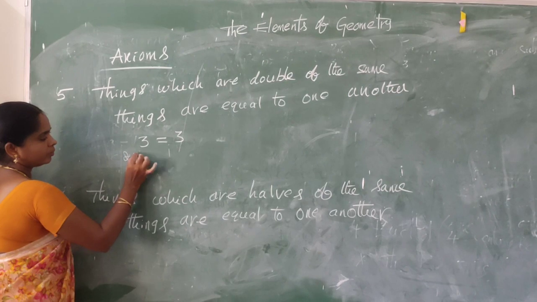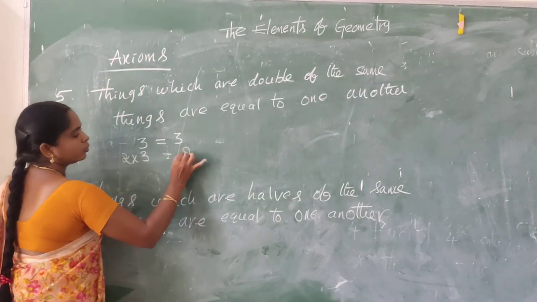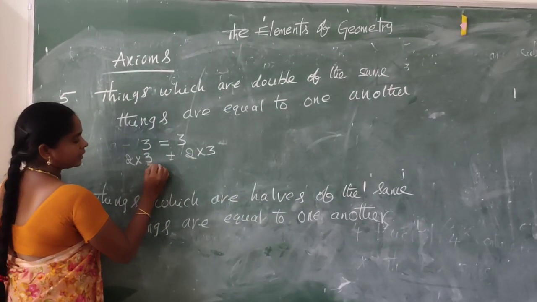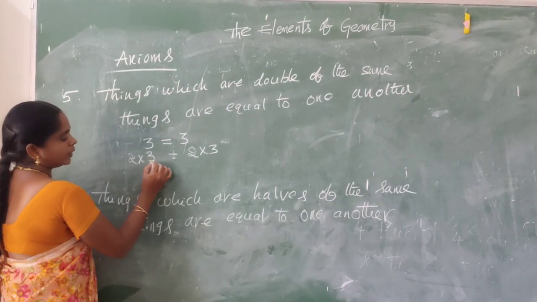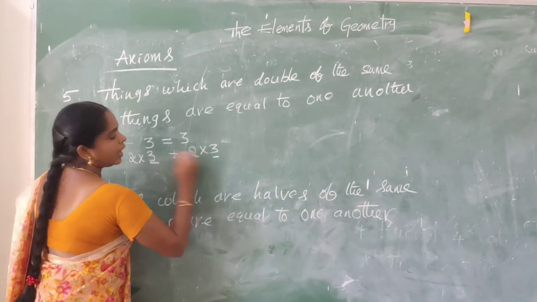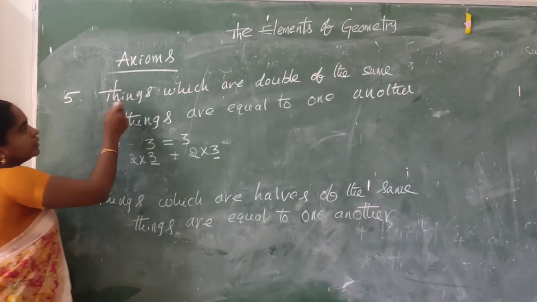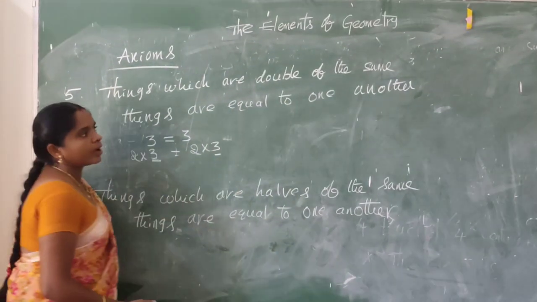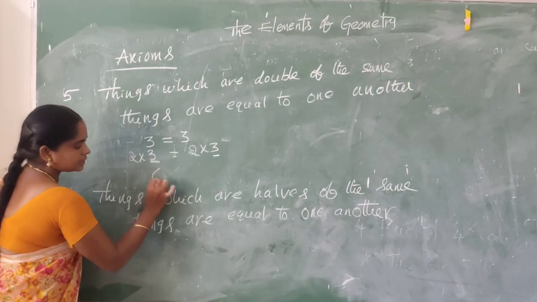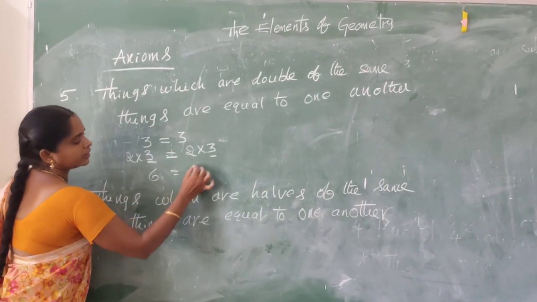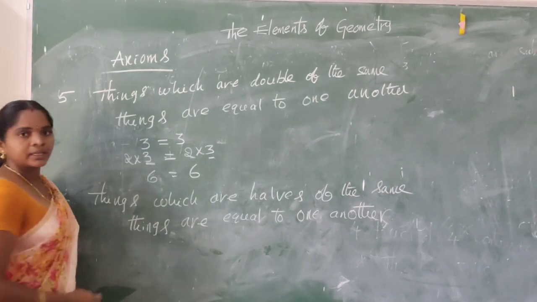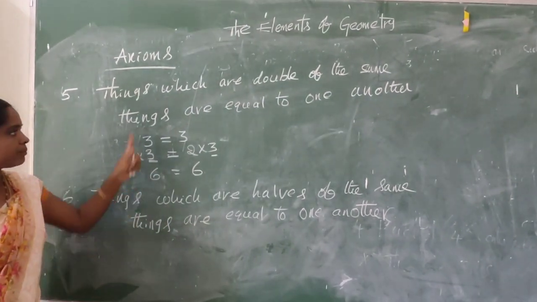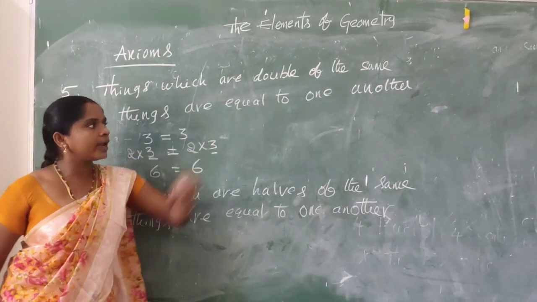2 into 3 equal to 2 into 3. Double of the same things. Here we can multiply 3 on both sides. Double of the same things are equal to one another. So 2 into 3, 6, equal to 2 into 3, 6. These two are equal. So things which are double of the same things are equal to one another.